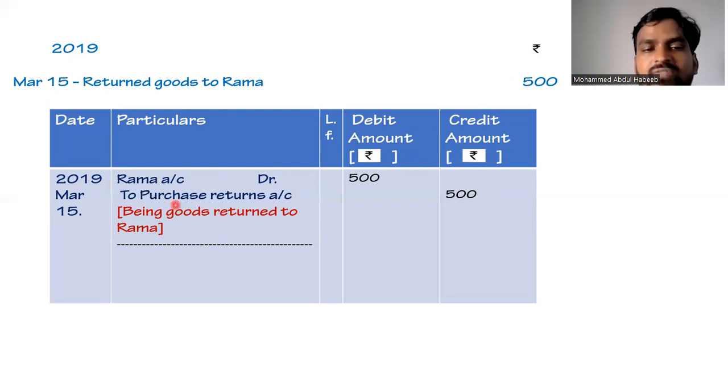Now purchase returns is a decrease in expenditure, so it will be credited as to purchase returns on the credit side. As Rama is the receiver of the goods, Rama's name will be debited, and as purchase returns is a decrease in purchases, it will be credited. So the general entry on 2019 March 15 will be Rama account debit 500 to purchase returns account 500, and the narration will be being goods returned to Rama.